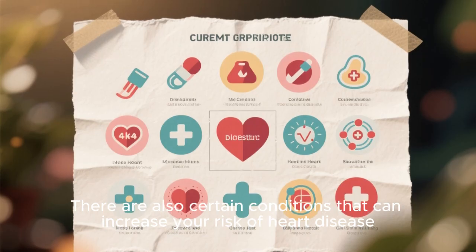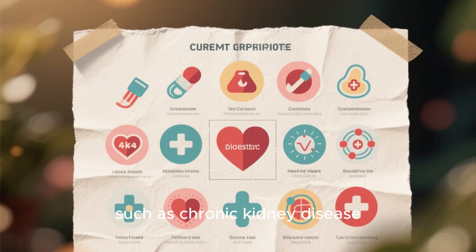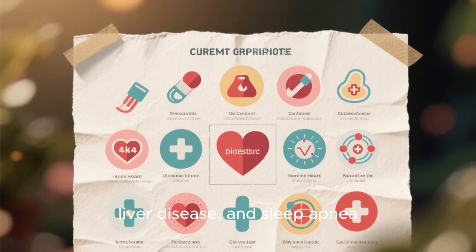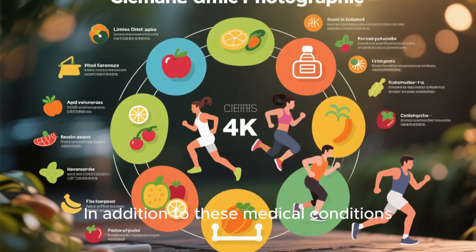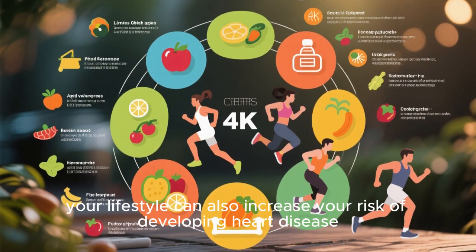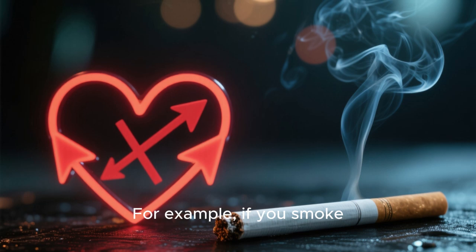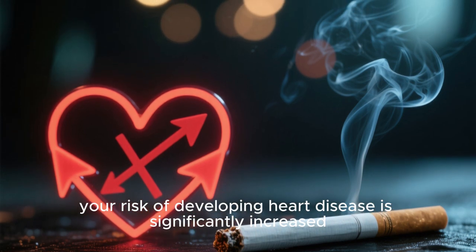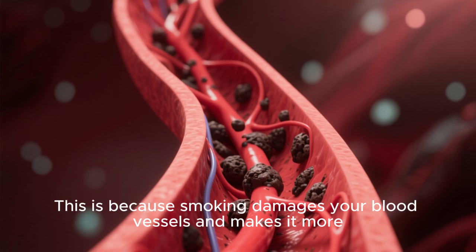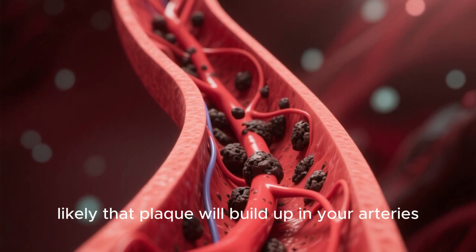There are also certain conditions that can increase your risk of heart disease, such as chronic kidney disease, liver disease, and sleep apnea. In addition to these medical conditions, your lifestyle can also increase your risk of developing heart disease. For example, if you smoke, your risk of developing heart disease is significantly increased. This is because smoking damages your blood vessels and makes it more likely that plaque will build up in your arteries.